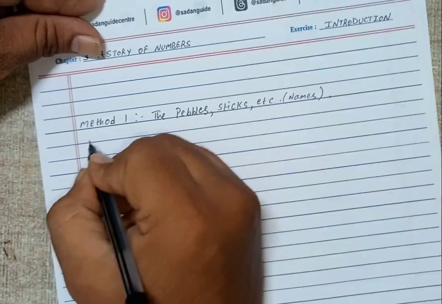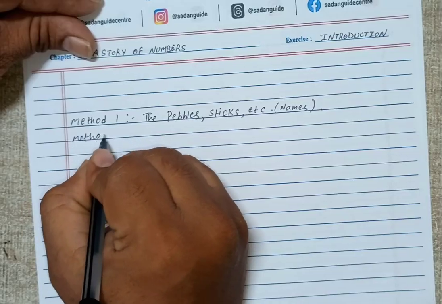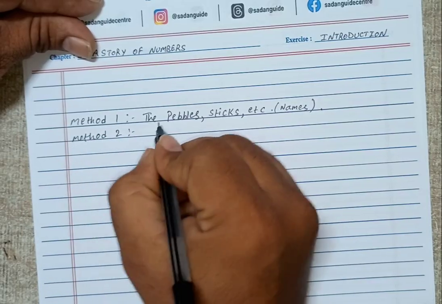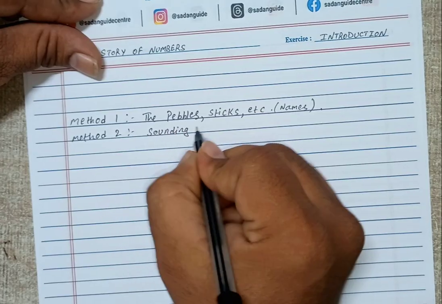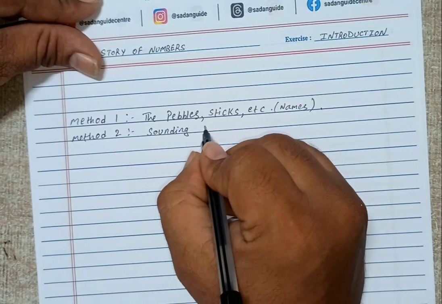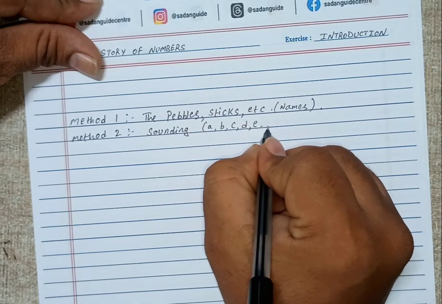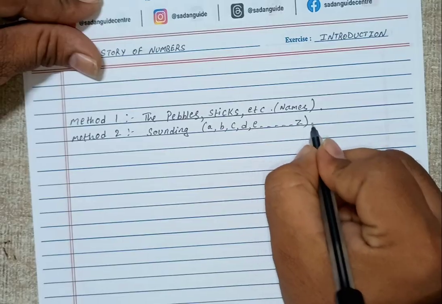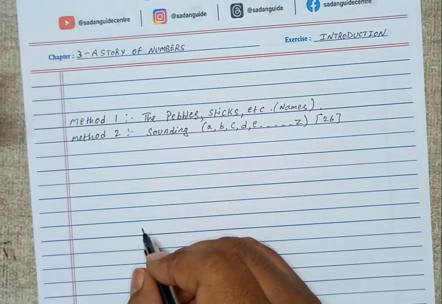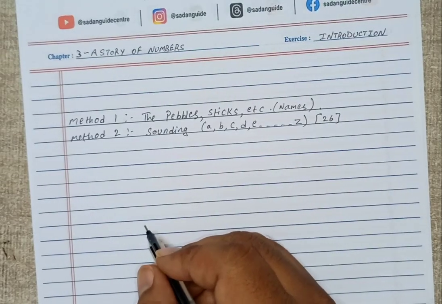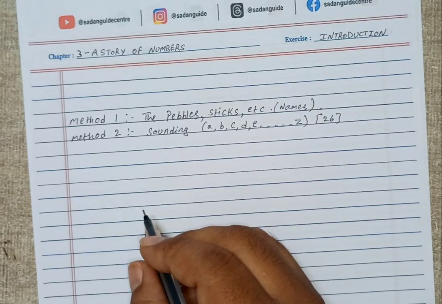Next, method 2: by sounding or the name like A, B, C, D, up to Z. But it was only up to 26, A to Z. What can we do when it is more than that? It's very difficult for us.